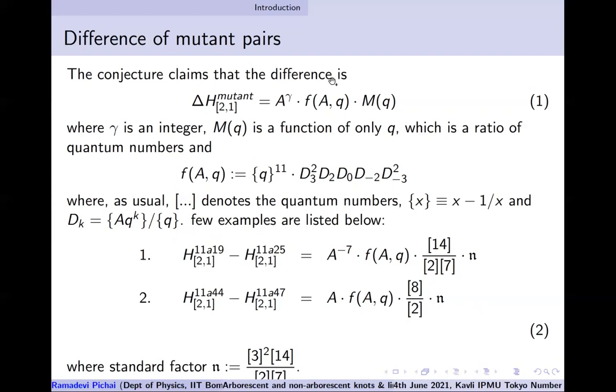We see a compact way of rewriting using the coefficients, where they are defined in terms of the quantum numbers. The definition of the parentheses I've given here, and what D is I've explained. So this is one of the interesting things to tell, that we can also find a universal feature for 2,1 mutant pairs where it can be compactly written in this fashion.